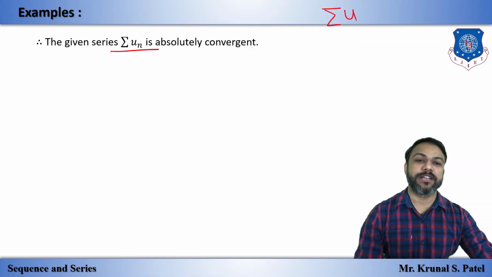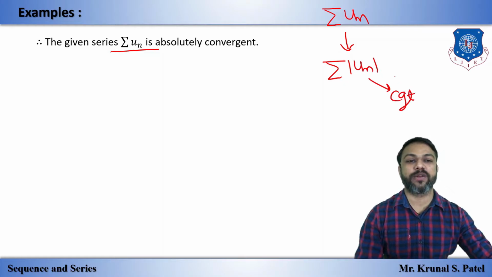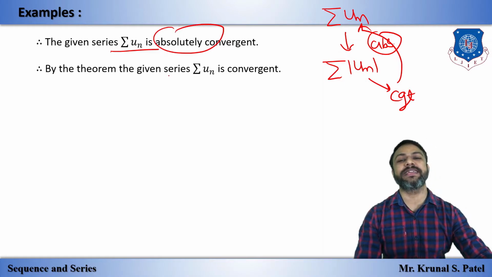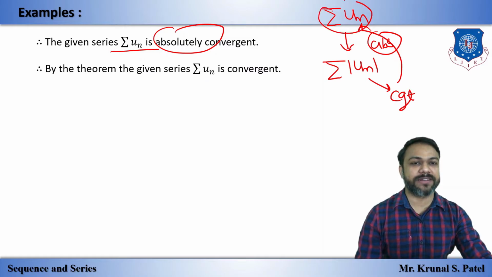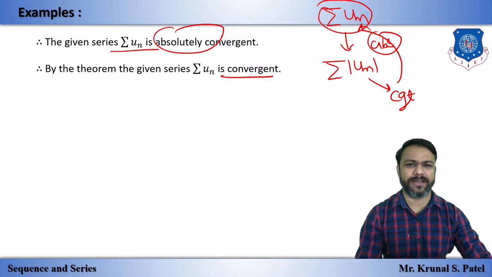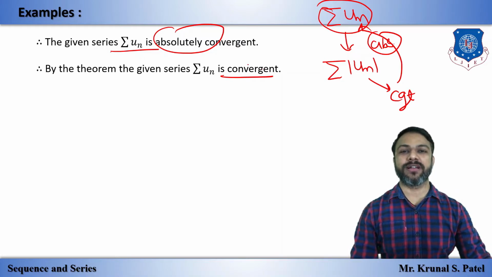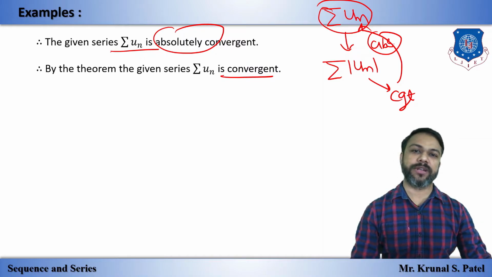As I told you, sigma un is given. We find the absolute value of un. If it is convergent, then the original is absolutely convergent, and this happened here. So the original is absolutely convergent. And by theorem, if the original is absolutely convergent, it is convergent. So these are two different examples based on alternating series, that is, absolute and conditional convergence.